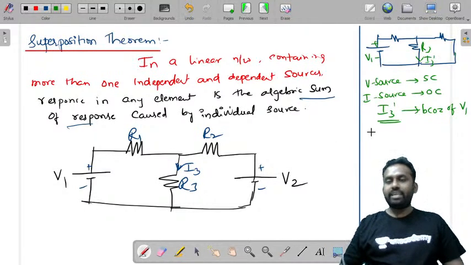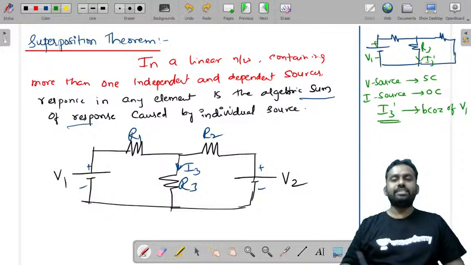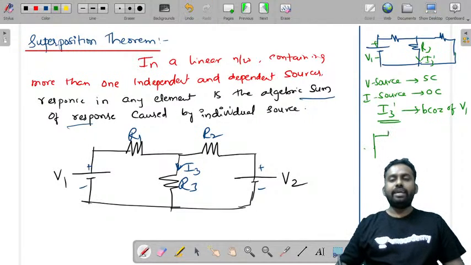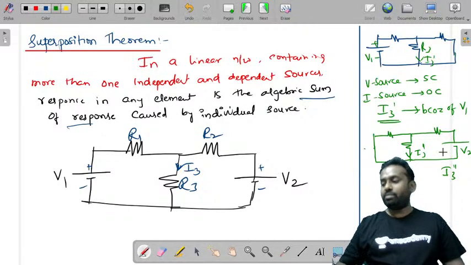Now in a similar fashion, we have considered only one source at a time. V1 is considered first, and now I'm considering V2. That means V1 must be made 0, so this is a short circuit. You will make it short and find the response in R3 because of the source V2. I will call this I3 double dash. What is I3 double dash? It is the current because of source V2.